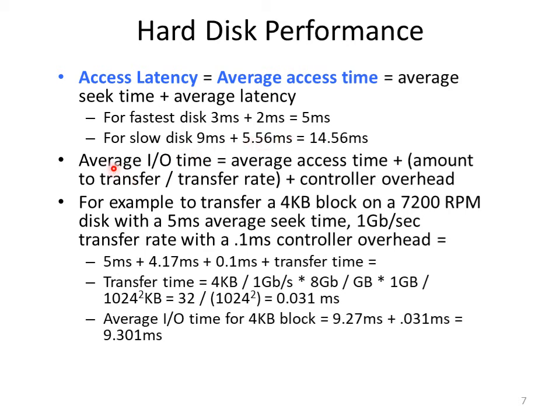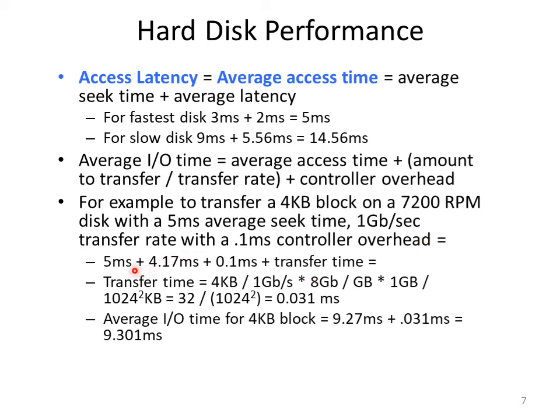The next term is average IO time, given by a formula which is the addition of average access time, the transfer time based on the transfer rate, and the controller overhead. Together they represent the average IO time. For the given example, we transfer a 4 kilobyte block on a 7200 rpm disk with 5 millisecond average seek time, 1 gigabit per second transfer rate, and 0.1 millisecond controller overhead.